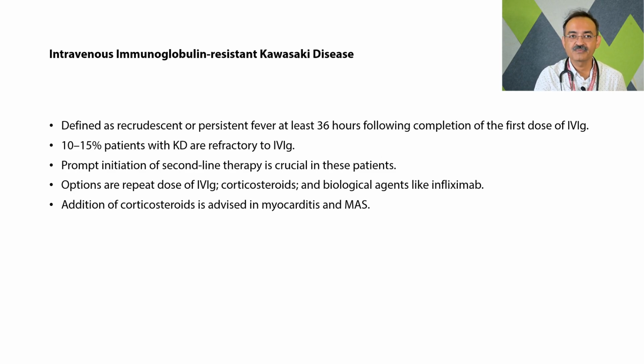Then what are the options for the treatment of IVIG resistant Kawasaki disease? We can repeat the second dose of intravenous immunoglobulin, or we can give corticosteroids or infliximab. Usually the addition of corticosteroid is advised if the child is having myocarditis or is presented with macrophage activation syndrome.